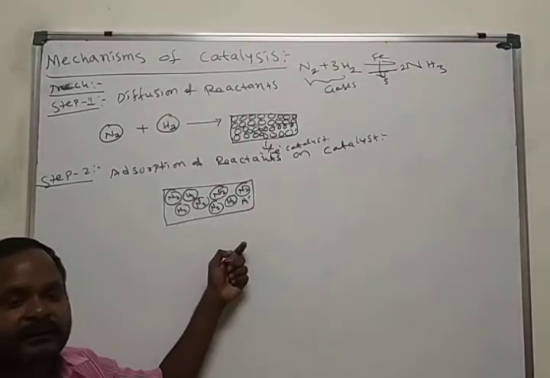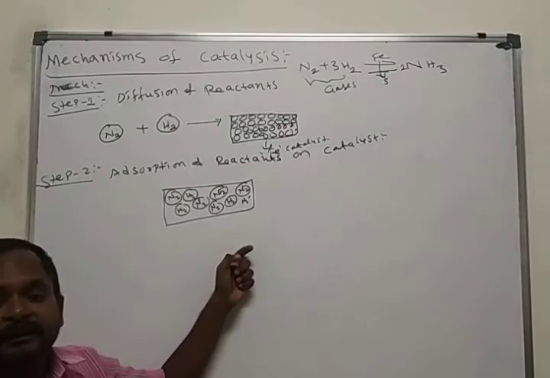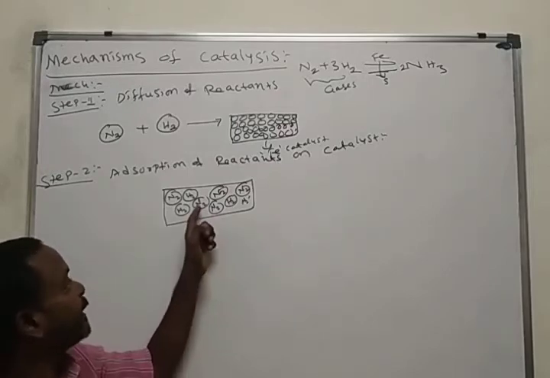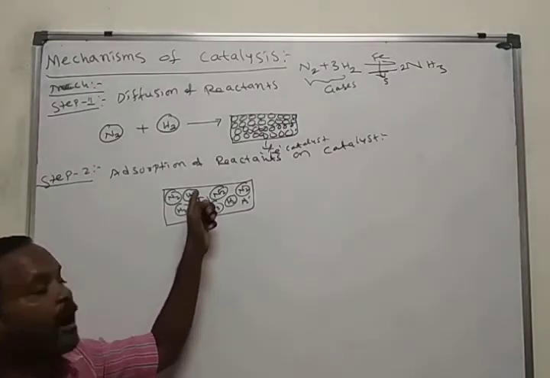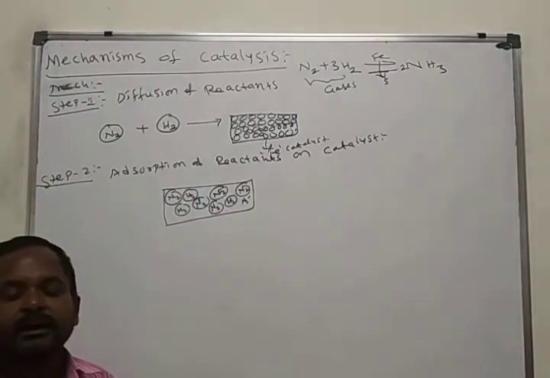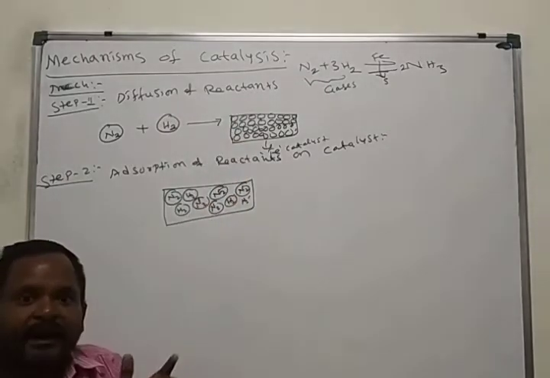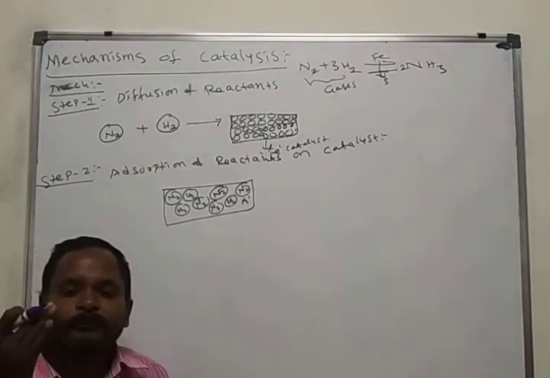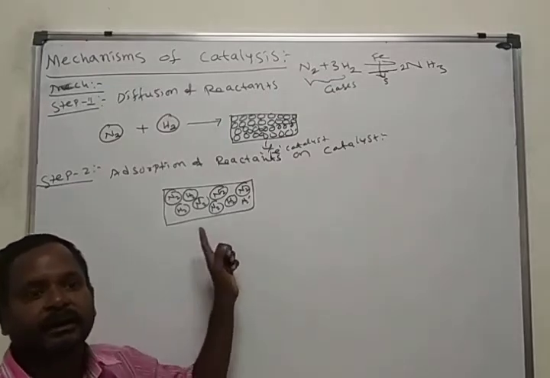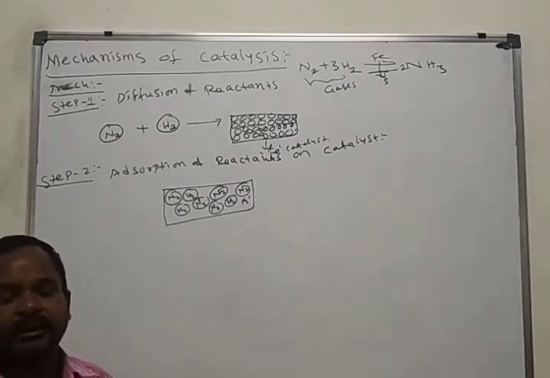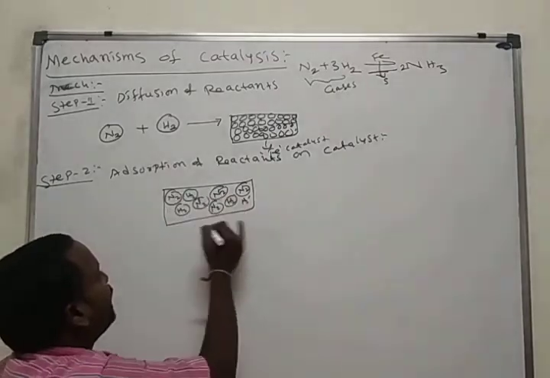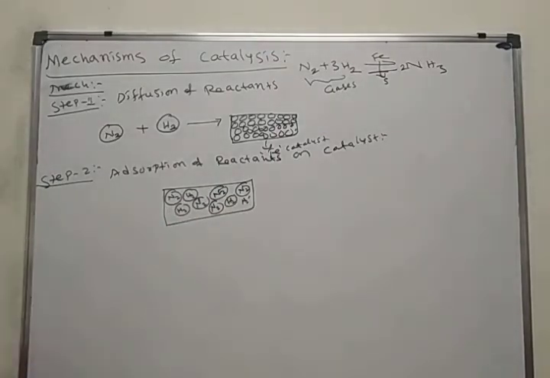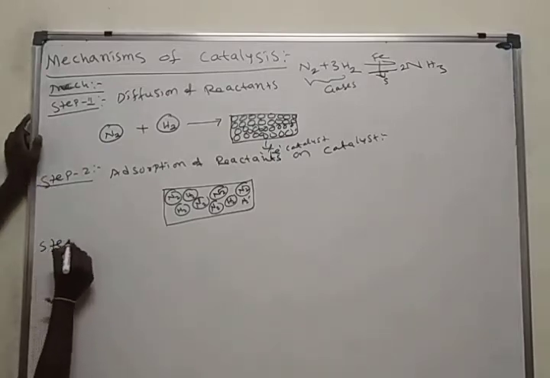Those chemical forces initiate the bonding between iron and nitrogen or hydrogen. Here this iron surface provides a site for the reaction between nitrogen and hydrogen. This is called adsorption of reactants on the surface of the catalyst. Second step. Step 3.